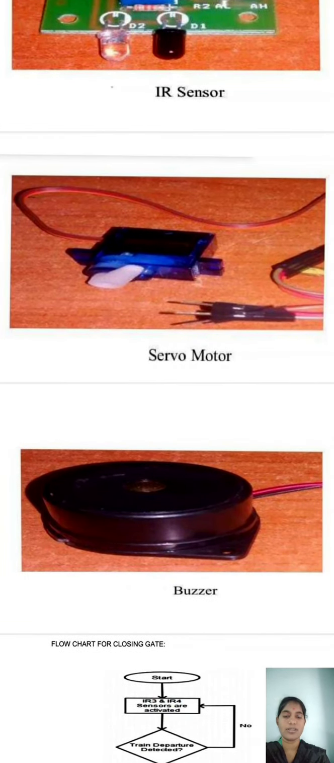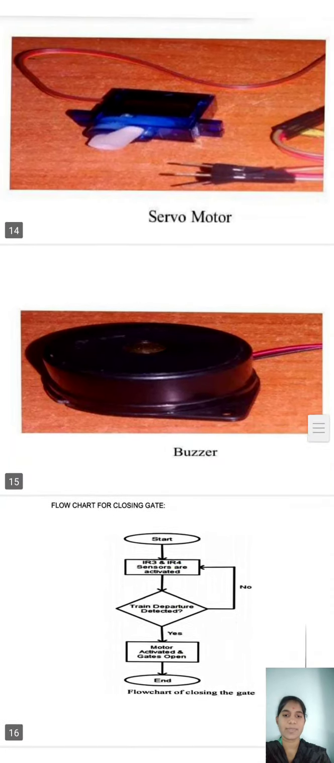Servo motor. The servo motor helps in opening and closing the gate. By using the servo motor, we can close and open the gate at the arrival or departure of the train.